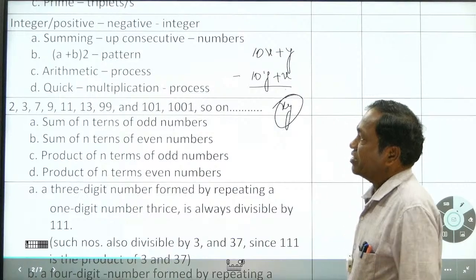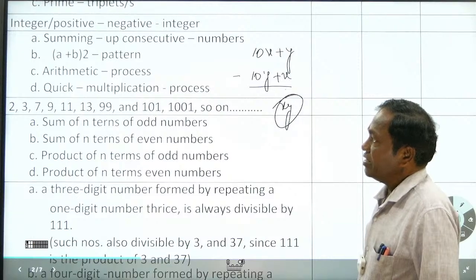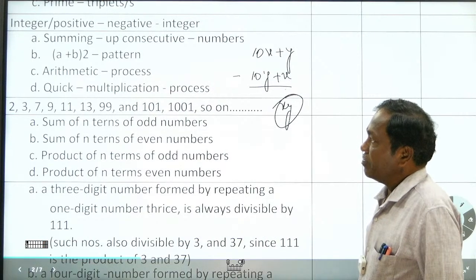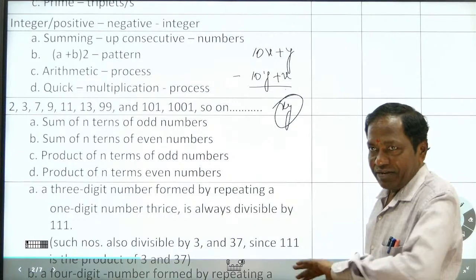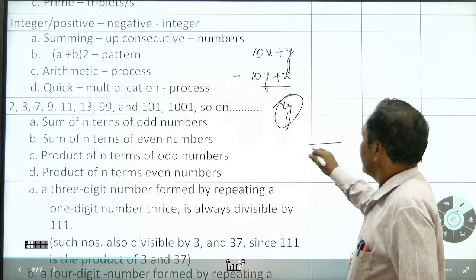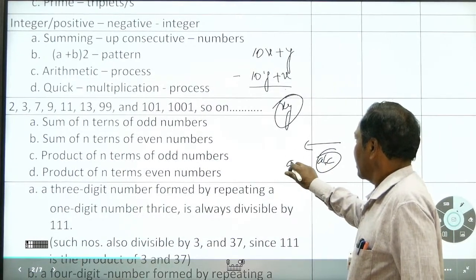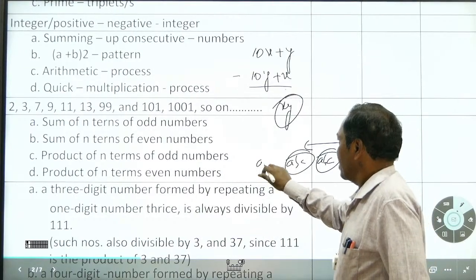13, we don't take it like that. There is complication, so let us not take it. 99: what divisibility rules do we apply? You have to do the reversing. So you can take any 3-digit number A, B, C.